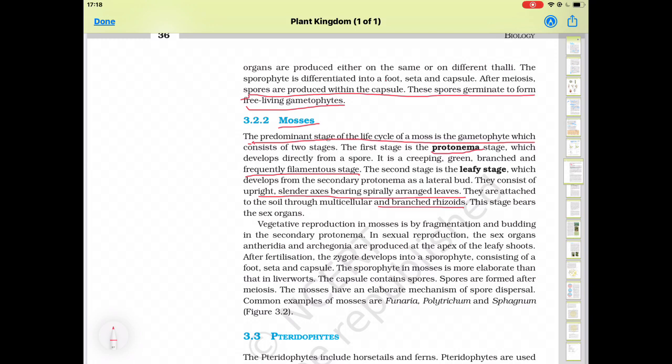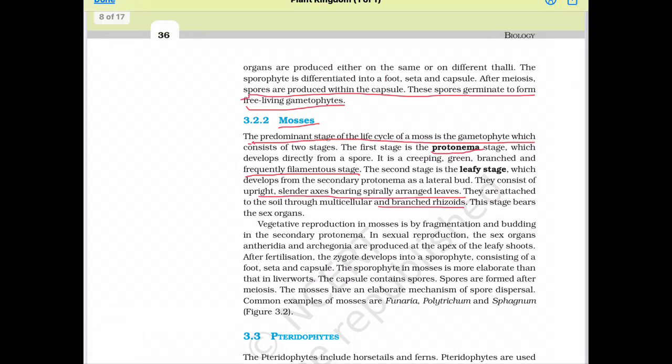So in mosses, first the Protonema develops from the spore, then the Protonema divides many times, the secondary Protonema is formed, and a lateral bud is formed. From that, the leafy structure is formed, again an upright structure. On that leafy structure, sex organs are formed, that is, now it is mature and sex organs are formed on it.